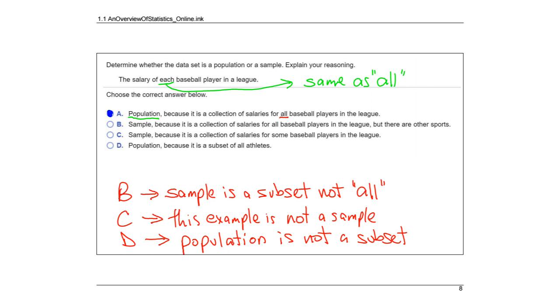Sample because it is a collection of salaries for some baseball players in the league. No, it doesn't say some. It says each, which means the same as all. And finally, population because it is a subset of all athletes. No, because population's not a subset. So the answer would be A.